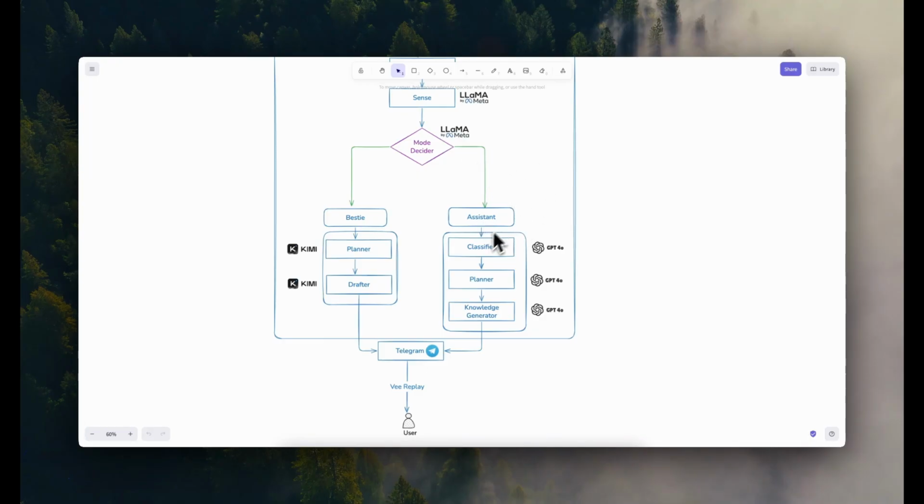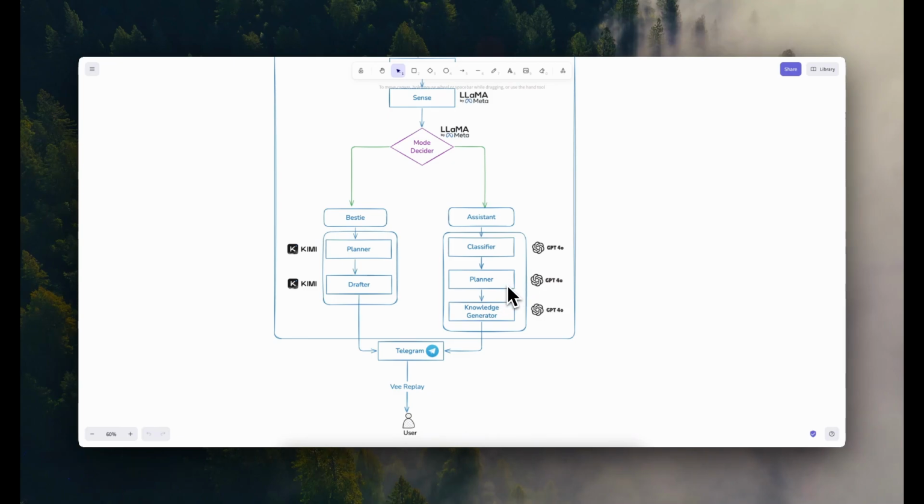And right now we have specific categories that it classifies into. For example, the user wants to be informed, the user wants to learn, the user wants to create, or the user wants to update. Once it decides which of the categories the user text falls into, it goes to the planner. And what the planner does is, this is the most important part of this one.